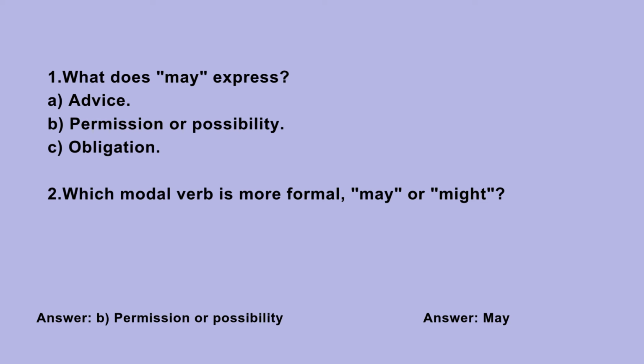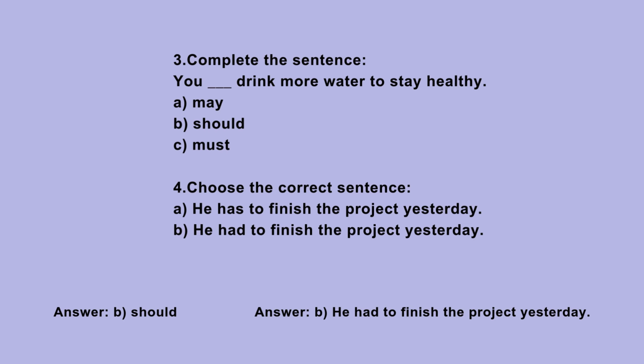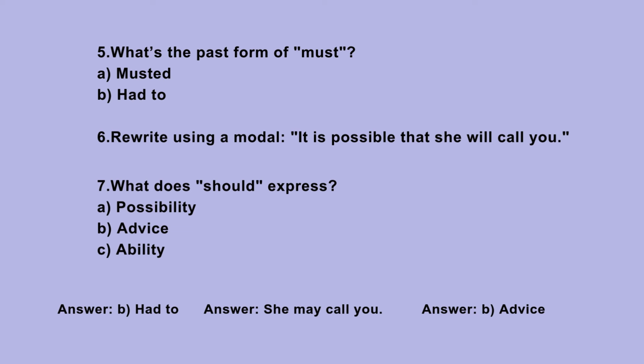C. Obligation. 2. Which modal verb is more formal, may or might? Complete the sentence. You blank drink more water to stay healthy. A. May. B. Should. C. Must. Choose the correct sentence. A. He has to finish the project yesterday. B. He had to finish the project yesterday. 5. What's the past form of must? A. Musted. B. Had to.